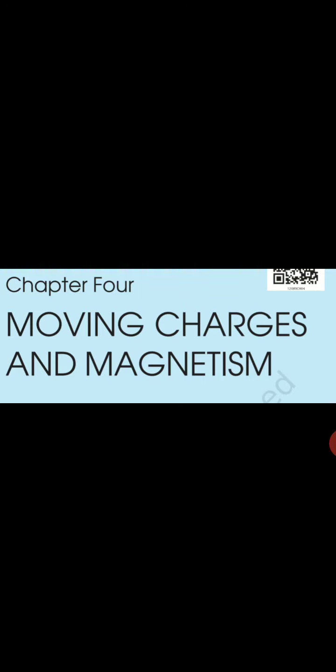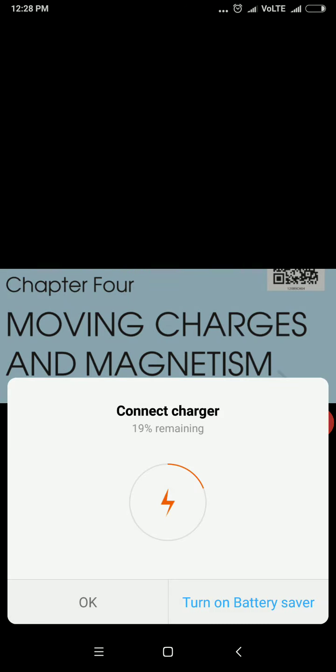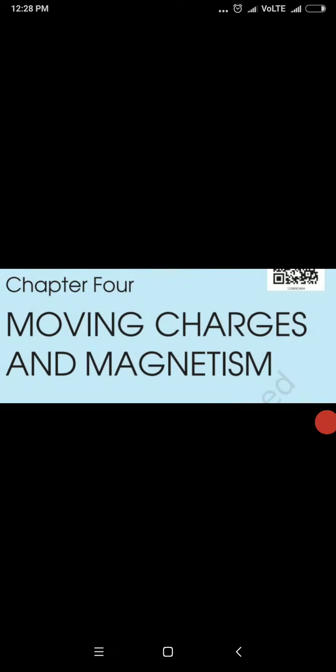Of course, meter square is L2 and the ampere is A. So if the unit is ampere meter square, then ampere will be replaced by A and meter square will be replaced by L2, that is L square. So the dimension is L2A and the unit of magnetic dipole moment is ampere meter square.